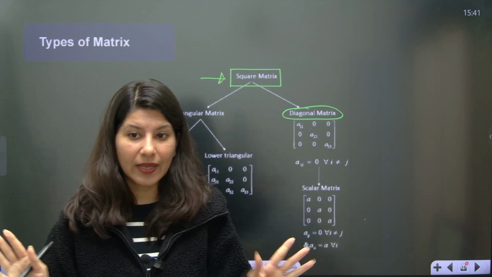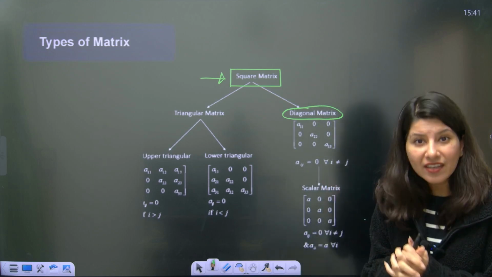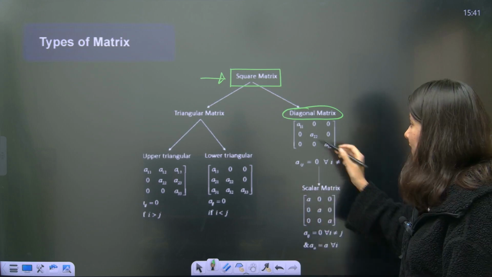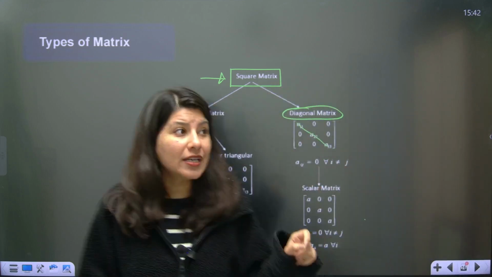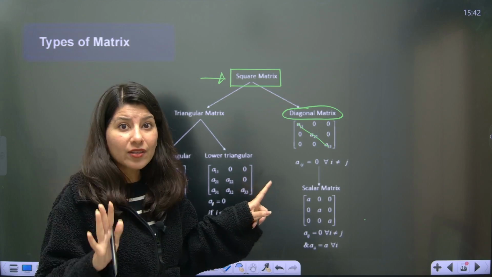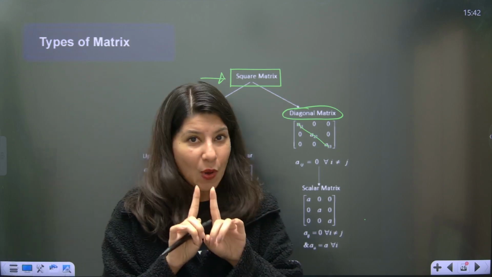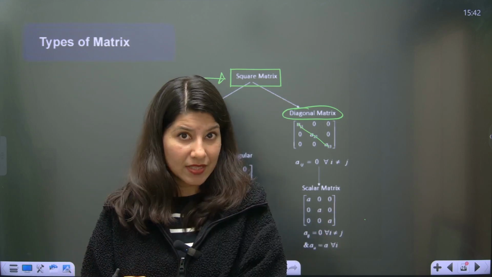Understand? Okay. So diagonal matrix is that matrix wherein all the elements which are non-diagonal, see, these are the diagonal elements, right? All the elements which are non-diagonal are 0. Understand now, I am not saying anything about diagonal elements.